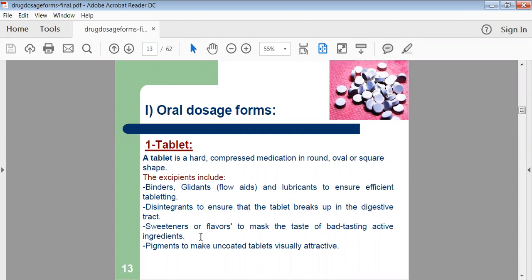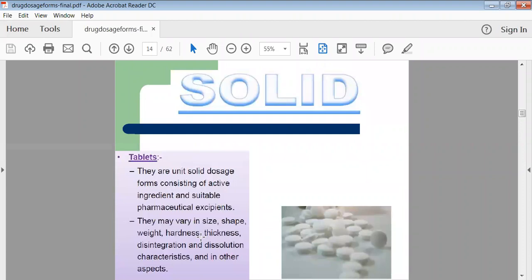So simply tablets are nothing but the solid unit compressed dosage form. Then there are so many types of tablets.